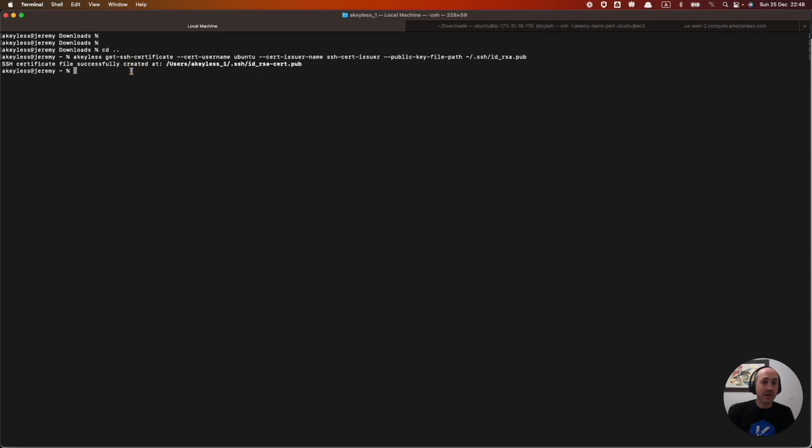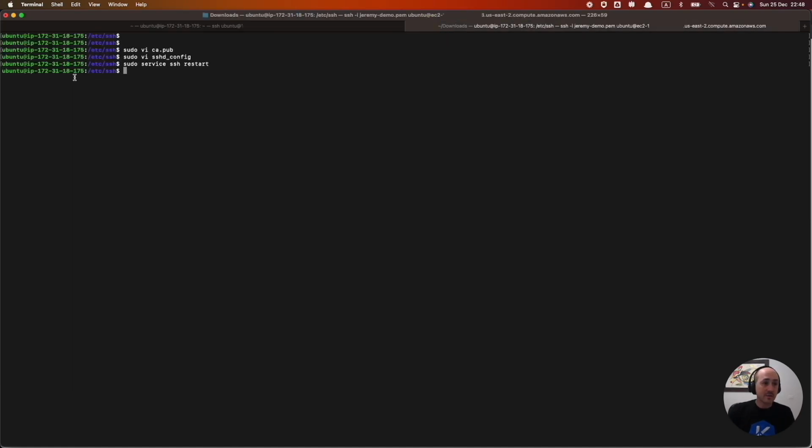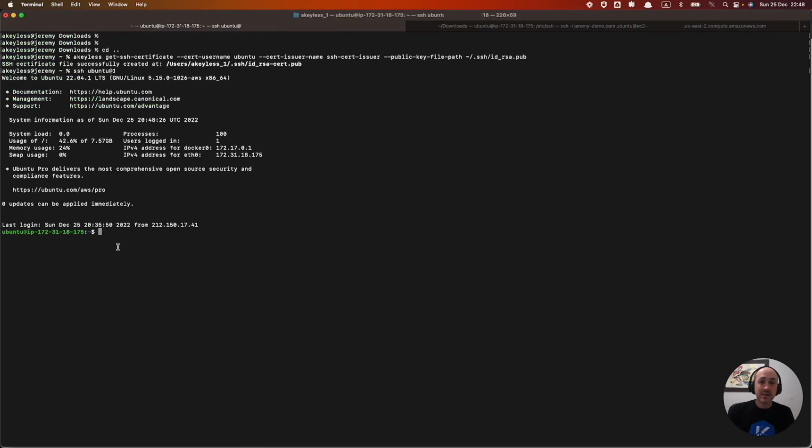So now that we have that ready, we can simply run the SSH command without any extra data in there. So it's just ssh ubuntu@ and then the location of the remote machine. And we hit enter. We can see that we are now logged into that remote machine. That's the same remote machine. You can see the IP address here, same as the IP address here. So we're now logged into that same machine without any public private key pair, for example, or any other option. Simply an ephemeral SSH certificate was used to log into that remote machine.